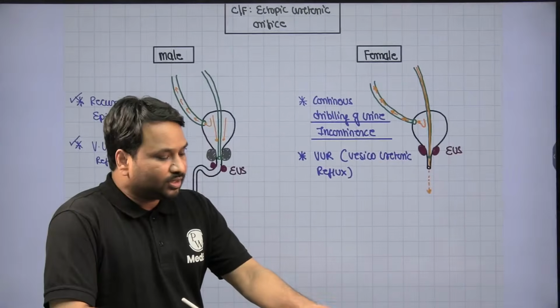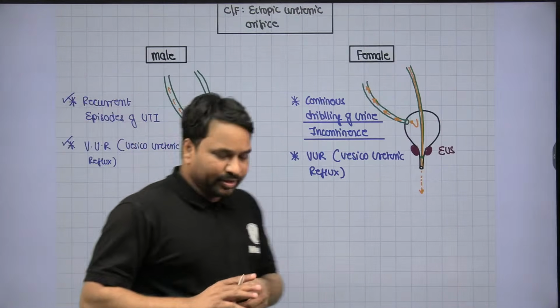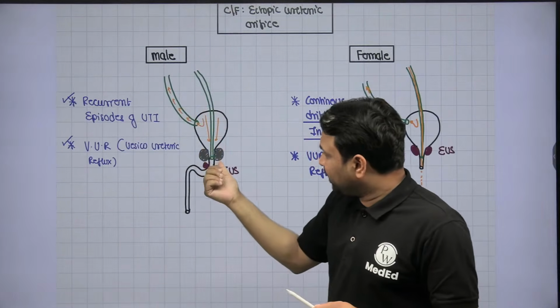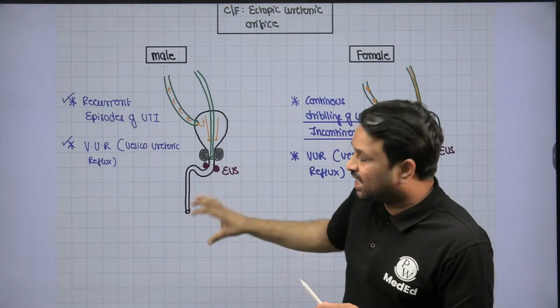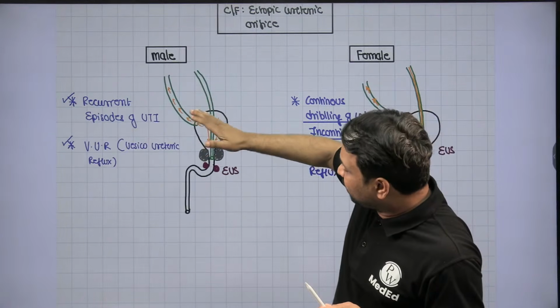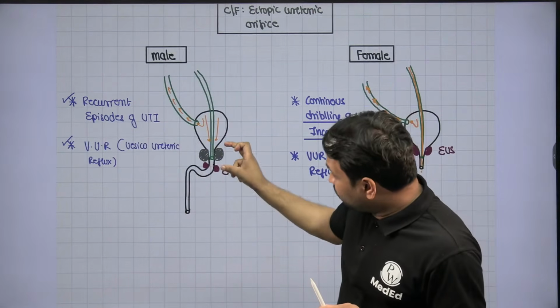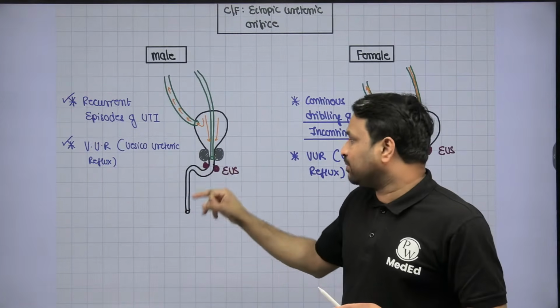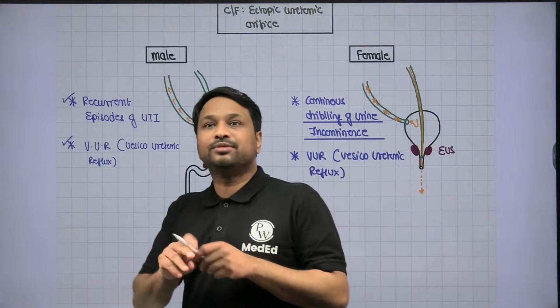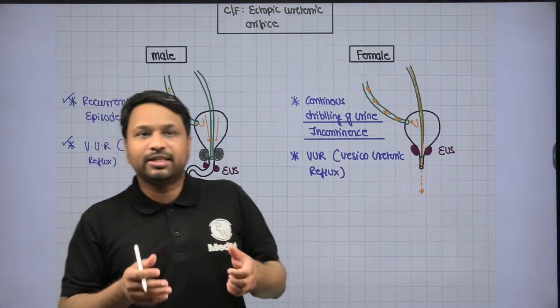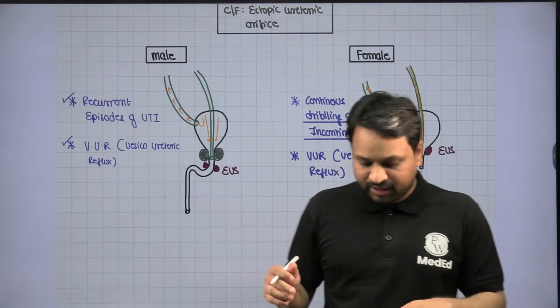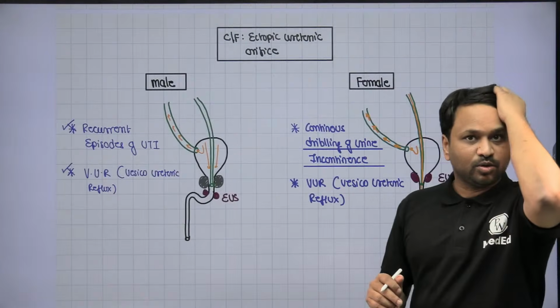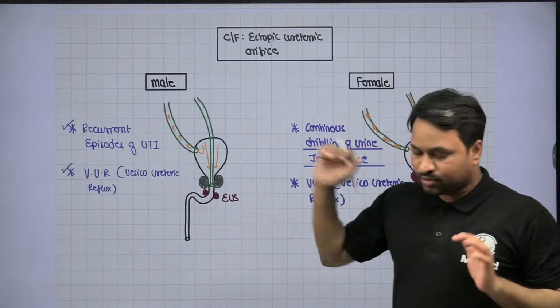Why the UTI? The concept is very simple. In males, the urine stored in the bladder was detached from the external environment. Now the urine will start pooling in the urethra, and the urethra has very close access to the external environment. There is more stasis of urine in the urethra, making it more prone to infection, hence resulting in vesico-ureteric reflux as well as recurrent episodes of UTI.